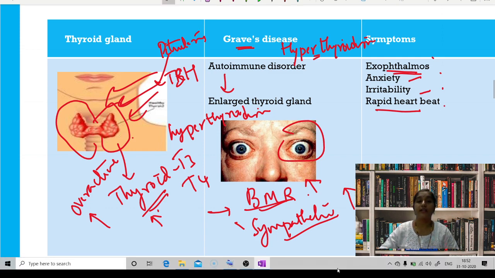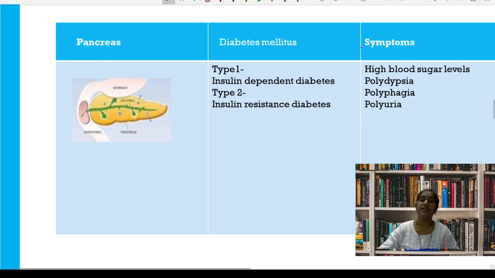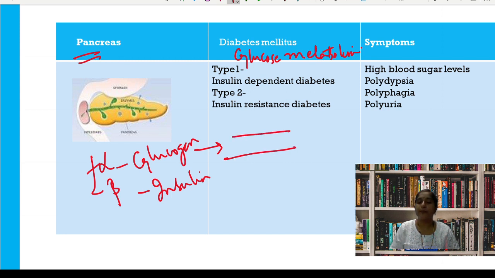Okay, and the next disease is diabetes mellitus. It is a condition where the glucose metabolism is impaired. The glucose metabolism is regulated by the pancreas. It has the alpha cells and the beta cells, where the alpha cells secrete the glucagon and the beta cells secrete the insulin.